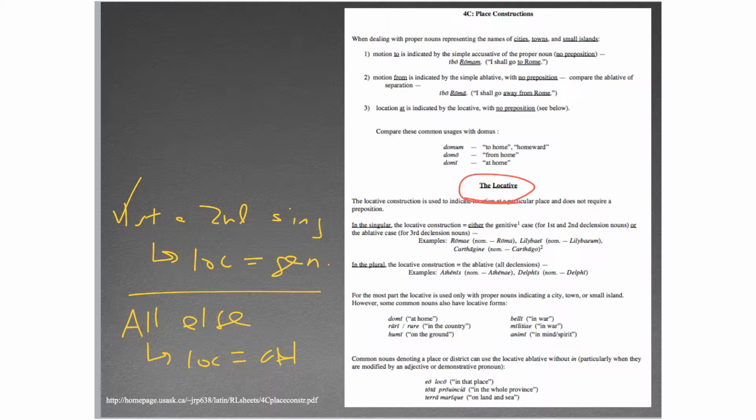All right, and you can see there, Carthagine, all right, below, let me actually get rid of some of those lines, Carthagine below there, all right, that is a third declension noun, so because it is in the all else category, it uses the ablative for the locative, all right, and then in the plural as well. All right, so Athenis, that is a plural noun. Again, it is not a first and second declension singular noun, so it uses the ablative for the locative. Okay?